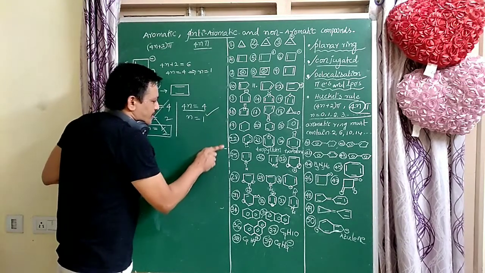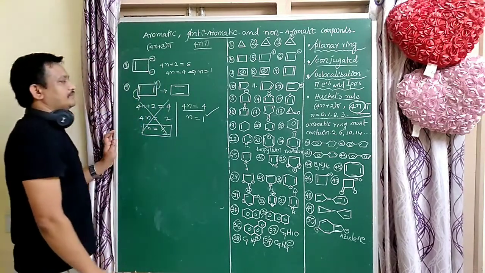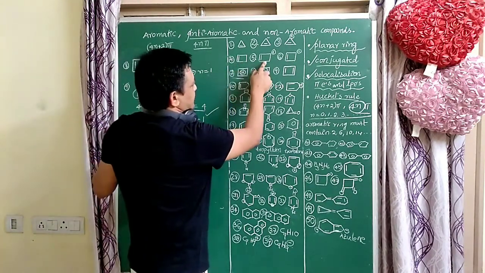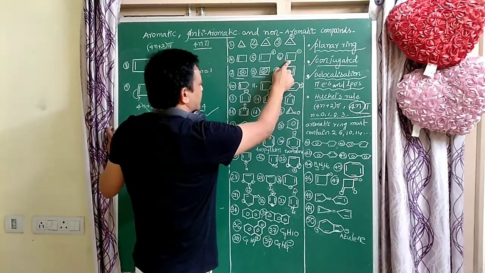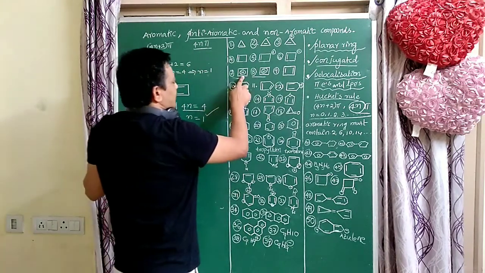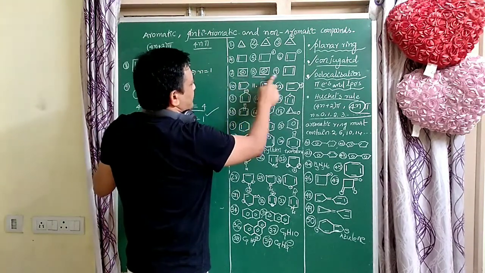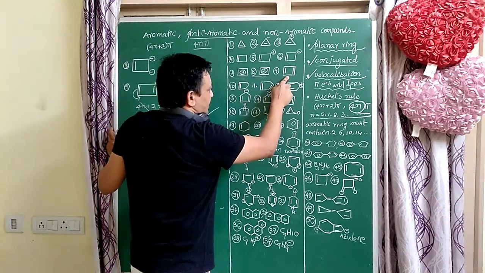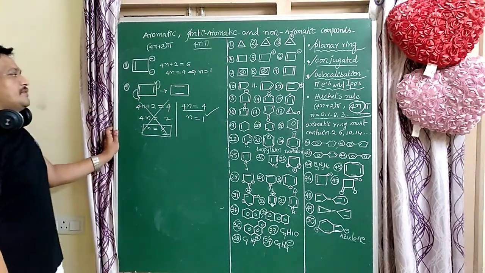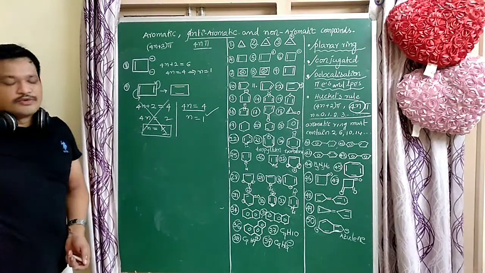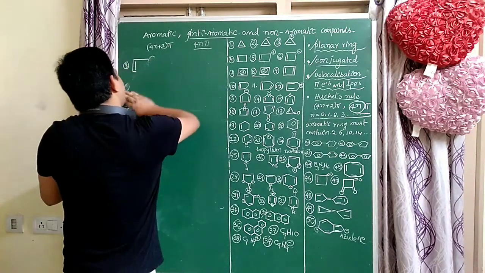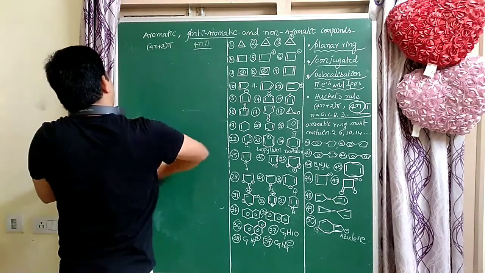That is very very important. So this molecule is a non-aromatic compound. Why? Because there is no complete conjugation. So it is aromatic, non-aromatic, or anti-aromatic. Aromatic compounds are more stable than non-aromatic compounds, and non-aromatic compounds are more stable than anti-aromatic compounds.